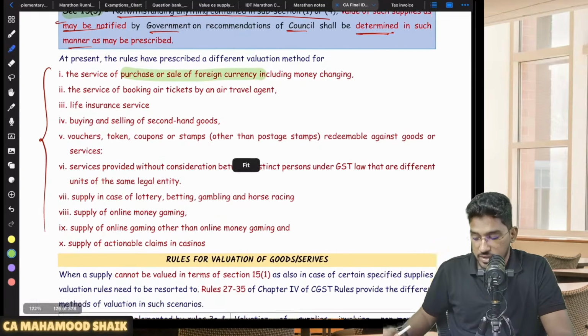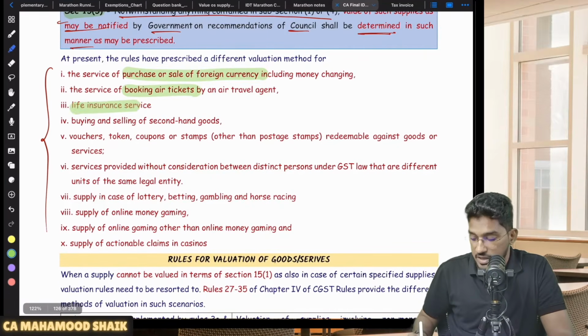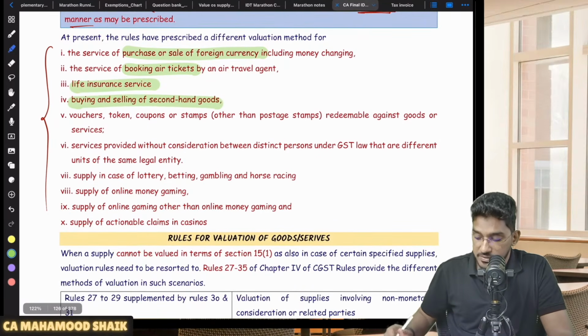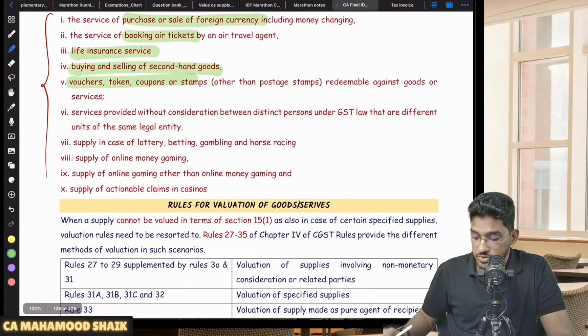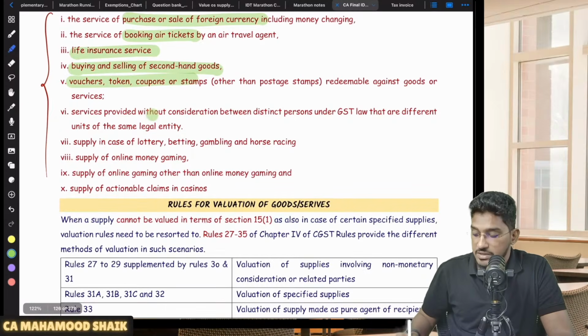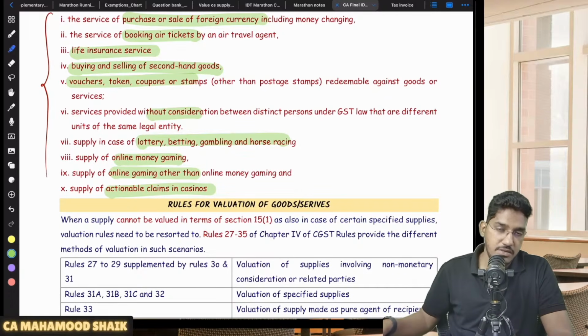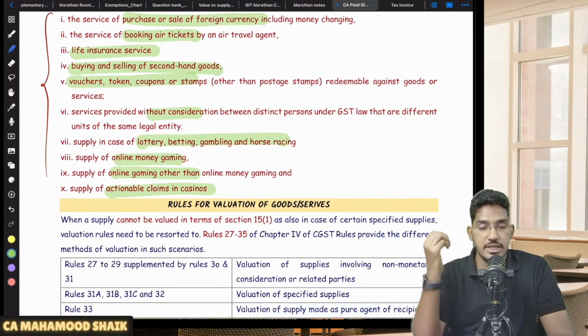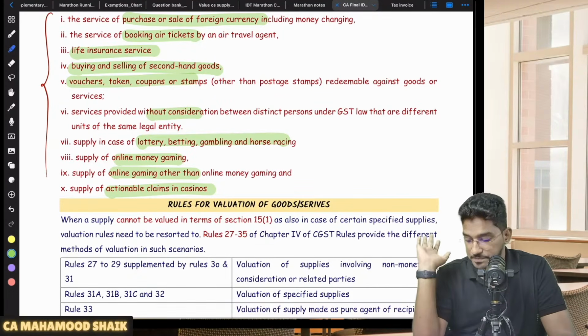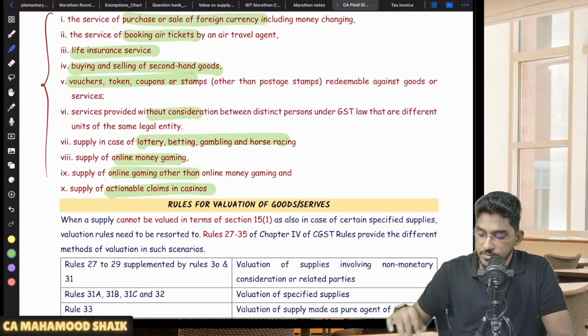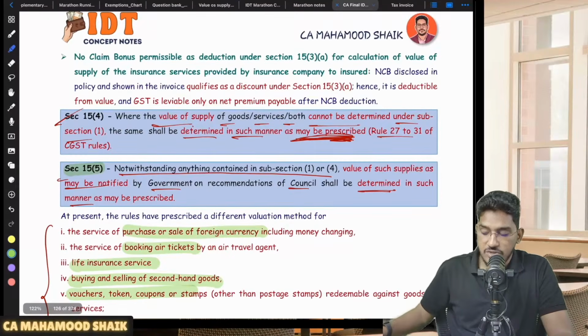Like purchase or sale of foreign currency, booking of air tickets, life insurance services, buying and selling of second-hand goods, vouchers, tokens, coupons or stamps, services provided without consideration, supply in case of lottery, betting, gambling, online money gaming, actionable claims in casinos. So like that, a list of some services has been notified for which they are prescribing separate rules. According to those rules, we have to determine the value of supply. Understood? Clear? Right. So I gave you the entire structure of entire section number 15.